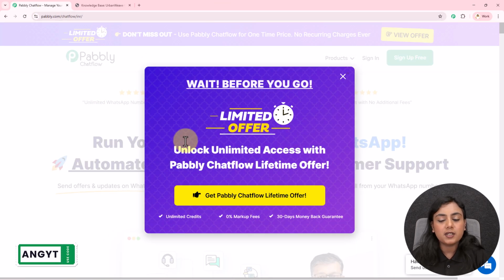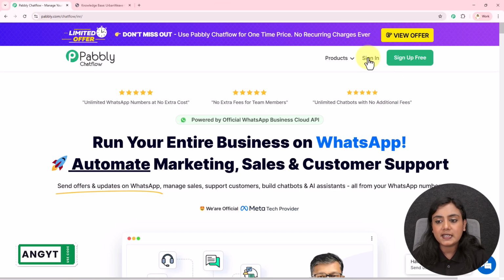So after coming to the landing page, you will find two options right here, sign in or sign up for free. Now if you're a new user, you don't have an account with Pabbly or you're logging in for the first time, sign up for free from here, with the help of which you will get 100 free credits every month to explore more features of Pabbly Chatflow and check out how it works.